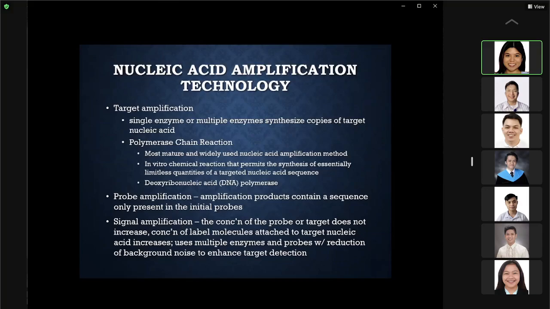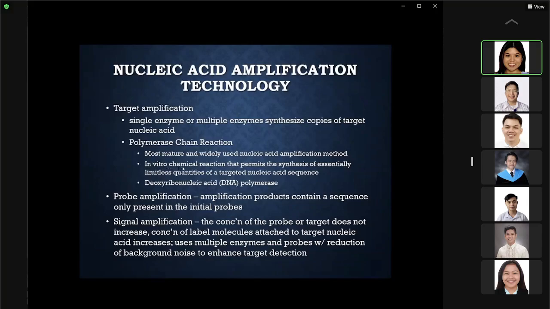Okay. For the target amplification, we usually use a single or multiple enzymes, okay, which synthesize copies of the target nucleic acid. And one of the most popular examples of this is your polymerase chain reaction. Okay, so polymerase chain reaction is the most mature and widely used nucleic acid amplification method.